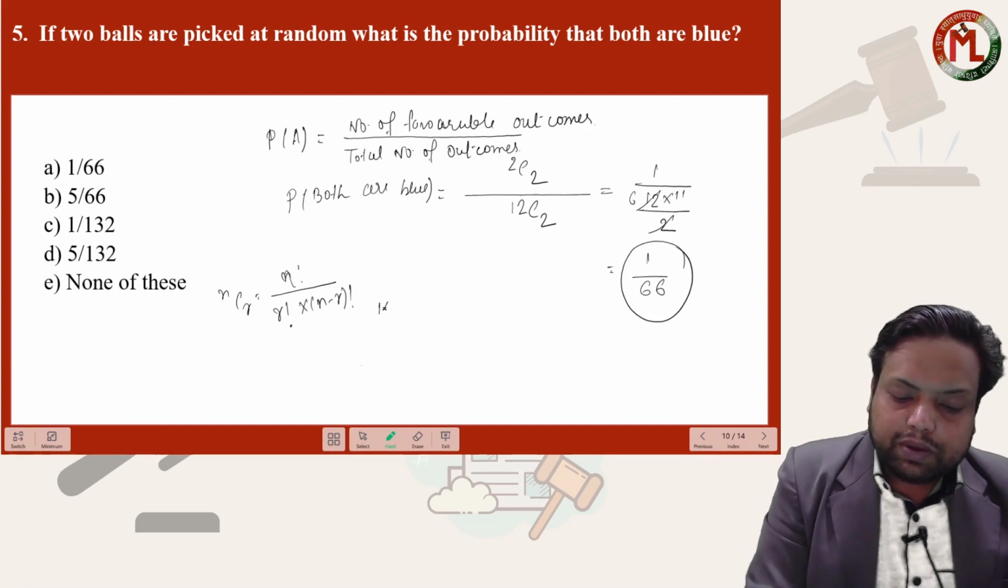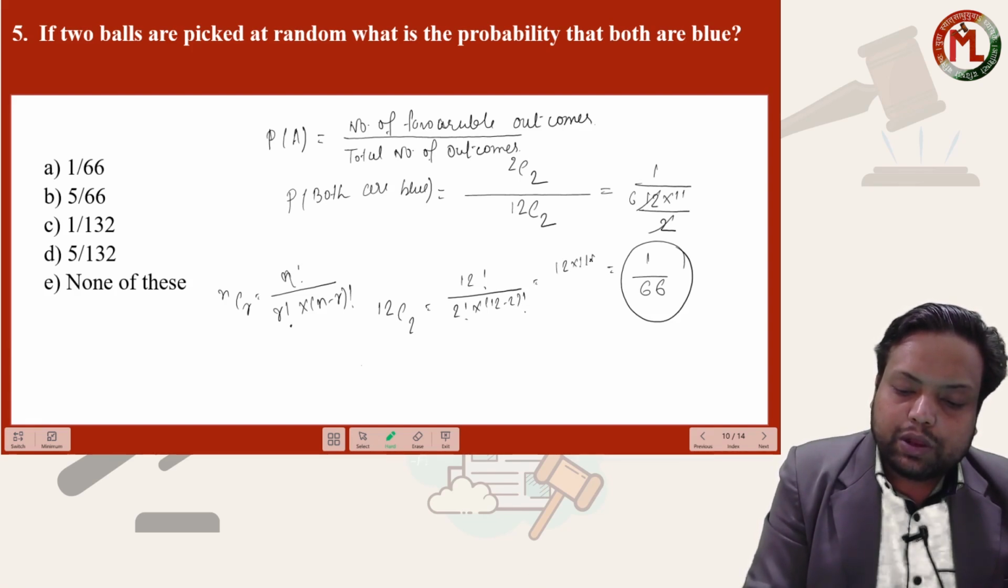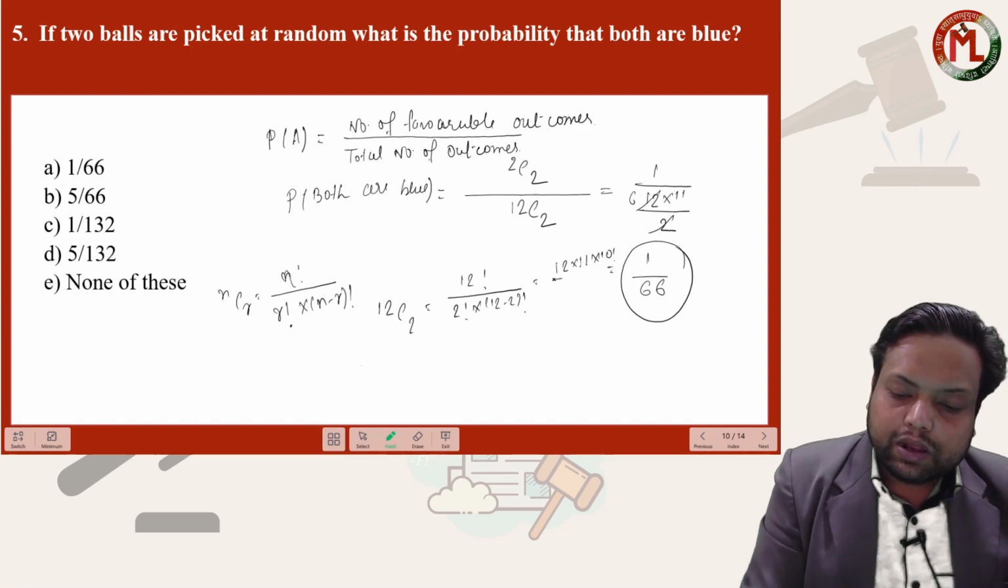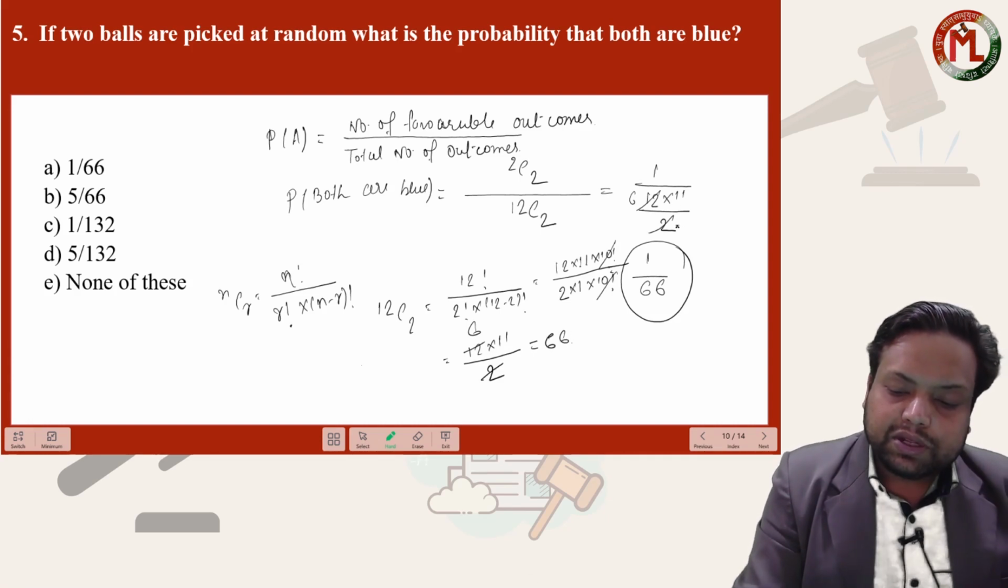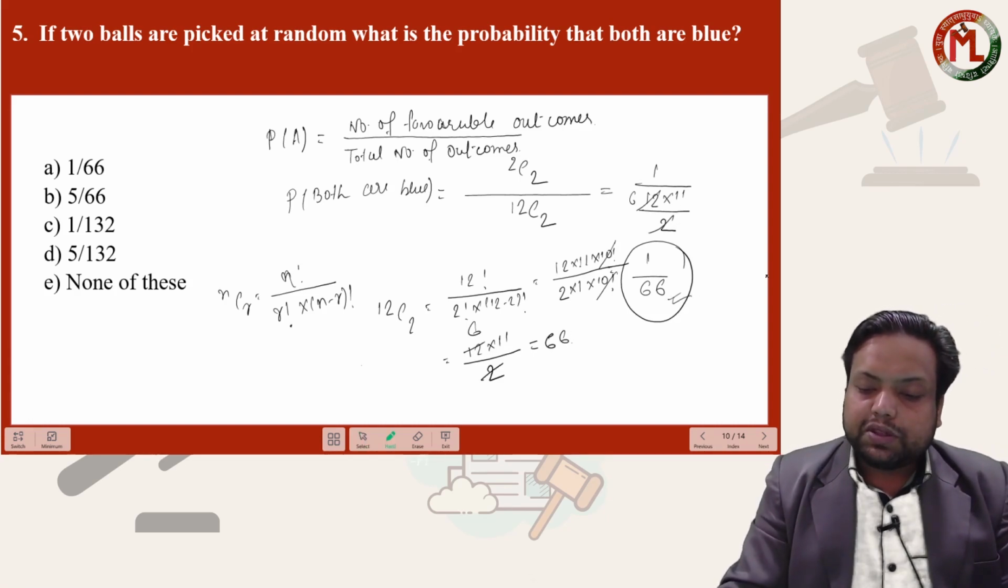For example, if I want to calculate 12C2, it will be 12 factorial upon 2 factorial into (12 minus 2), 10 factorial, isn't it? 12 factorial can be written as 12 into 11 into 10 factorial, upon 2 factorial, which is 2 into 1, into 10 factorial. I can cancel the 10 factorial part. This becomes 12 into 11 by 2, that is 66.